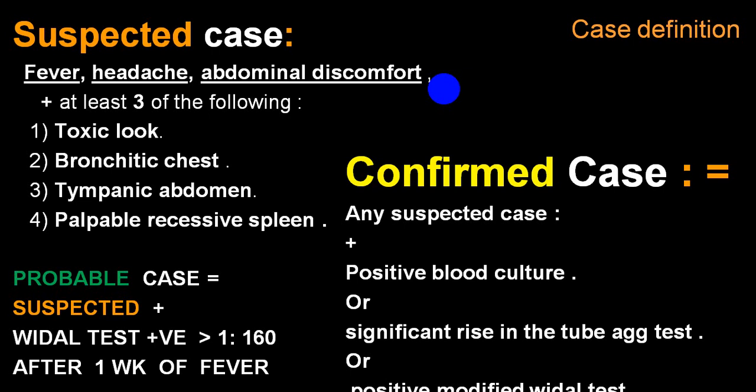And if this suspected case has a positive Vidal test, that is if the H titer is 1:160 after 1 week of fever, we'll label that as a probable case.